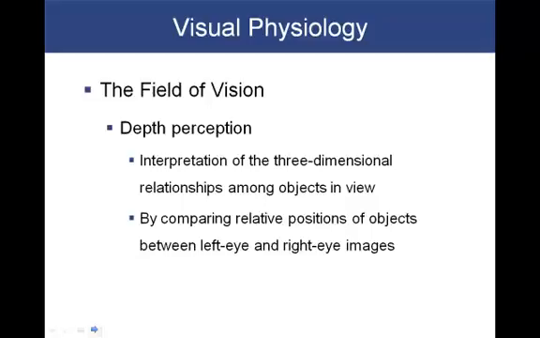But it's the ability to interpret that three-dimensionality among the objects within the view. And this is done by comparing the relative positions of objects between left eye and right eye images. So your brain is able to take the visual fields and interpret the three-dimensionality of the objects that you're looking at.